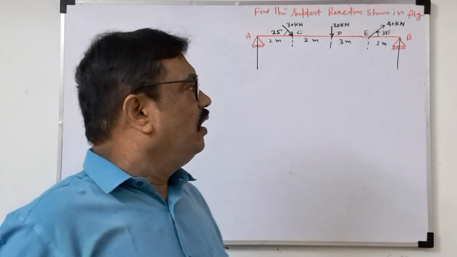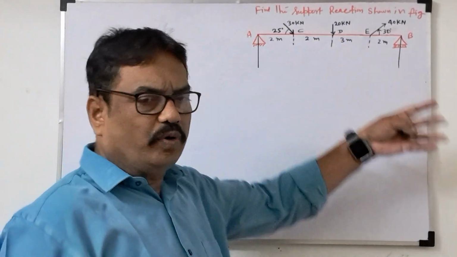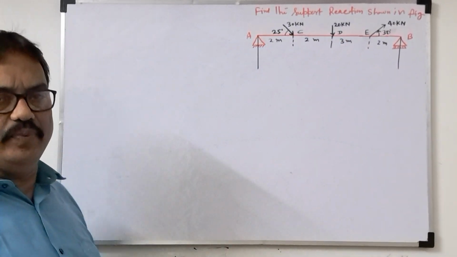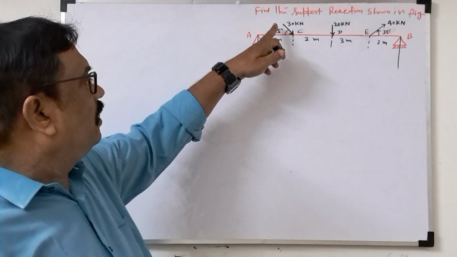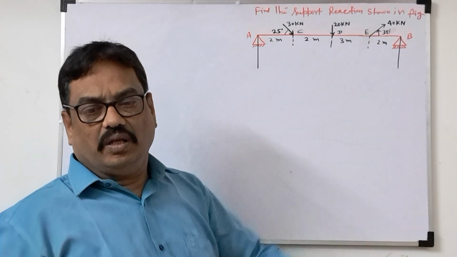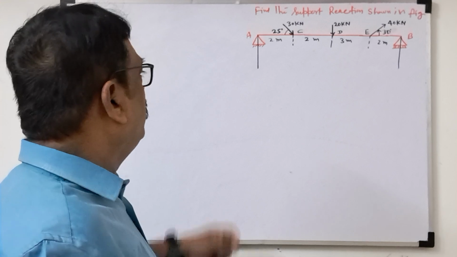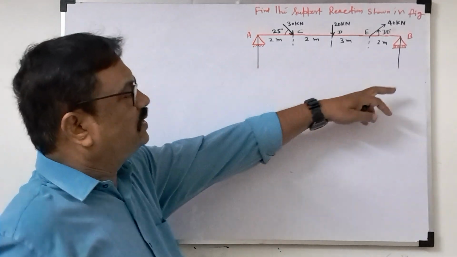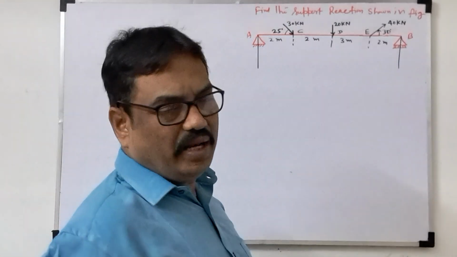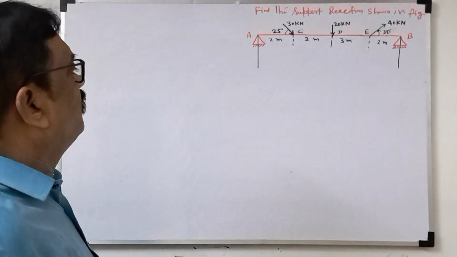Students and friends, now I am going to discuss only the support reactions of the problem. If there is any inclined force, either downward or upward, how do we find the support reactions? One side is a hinge support and one side is a roller support. Generally, this kind of question comes in competitive exams.